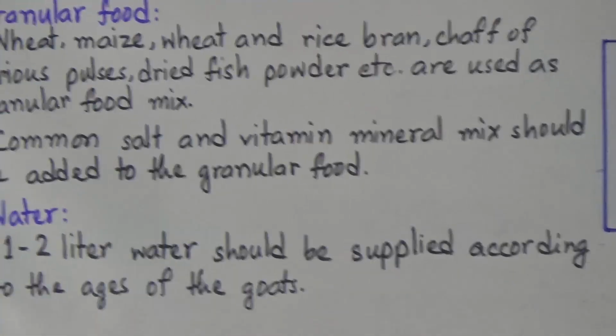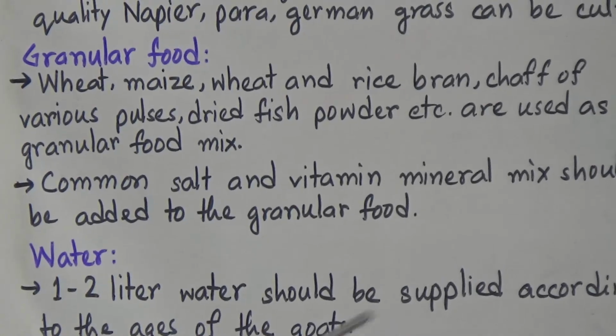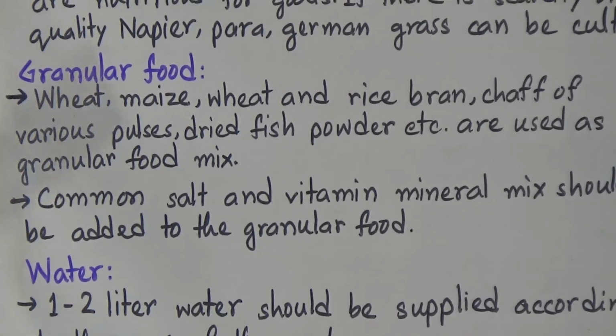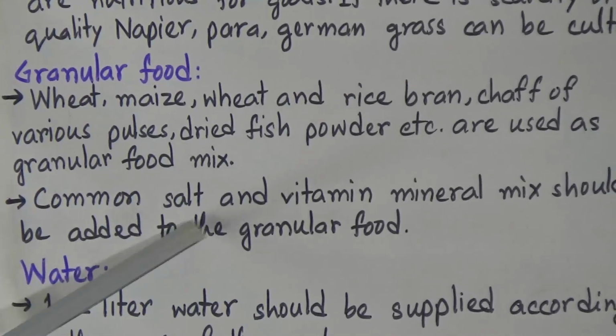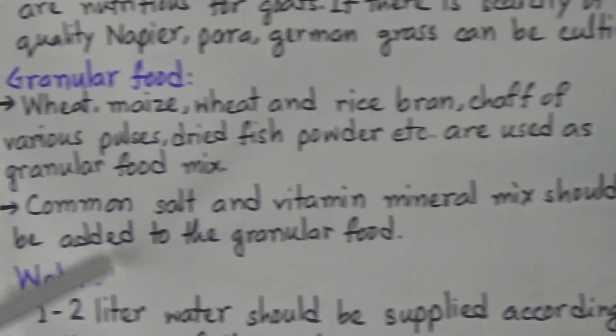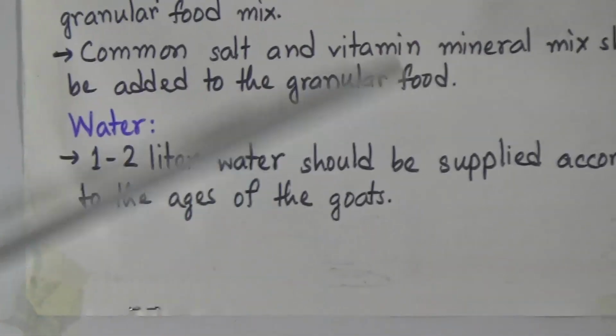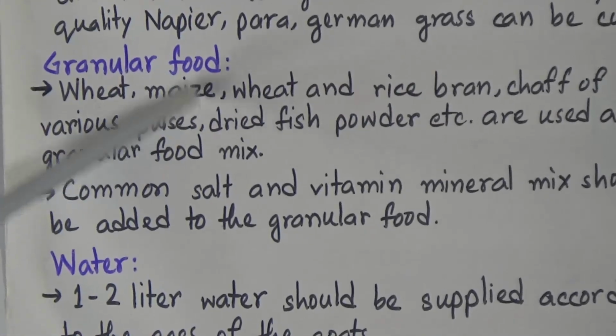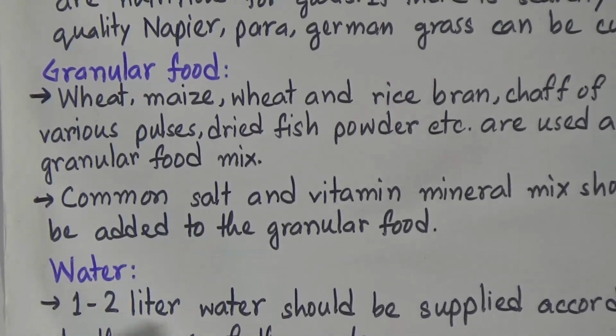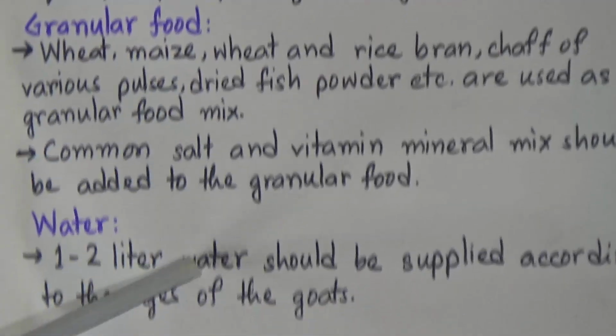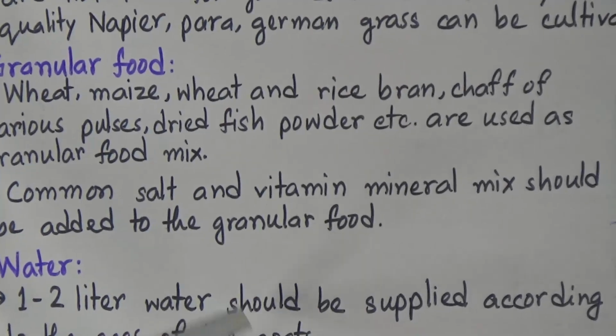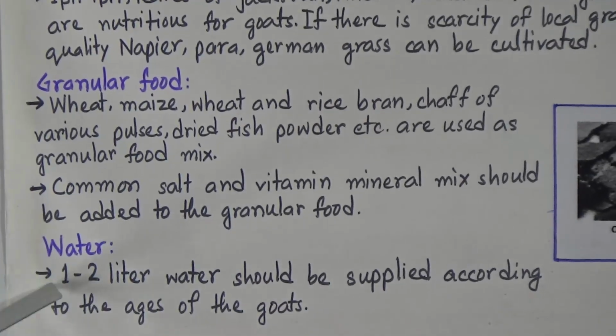And we should also give them the salt and vitamin mineral mix. A common salt and vitamin mineral mix should be added to the granular food. So these are the ingredients of the granular food. And water is very important. 1 to 2 liter water should be supplied according to the ages of the goats, and water must be pure. So according to the ages, we will provide 1 to 2 liter